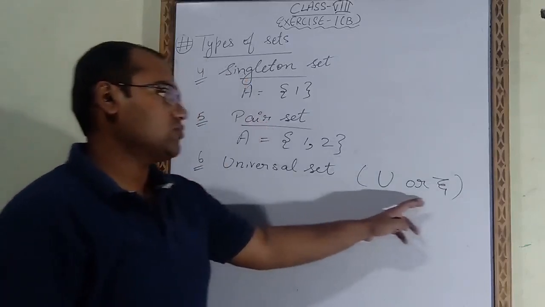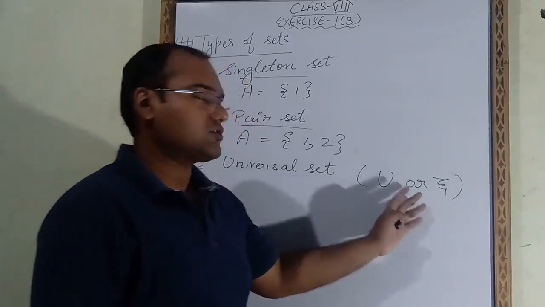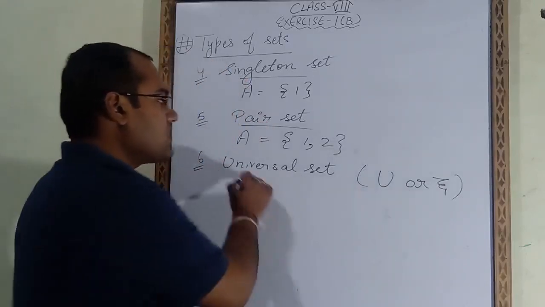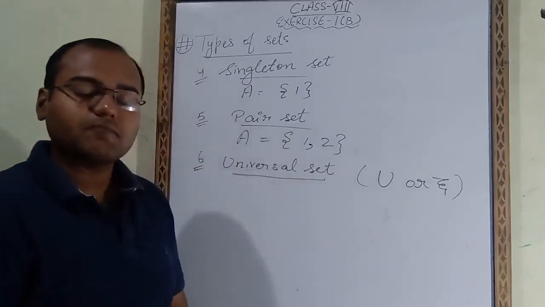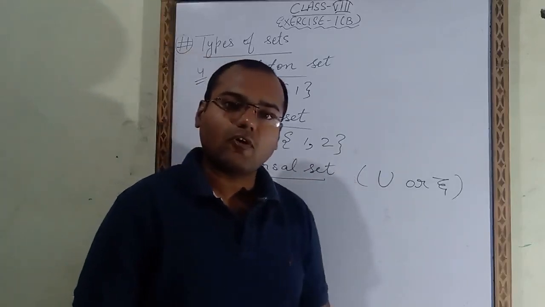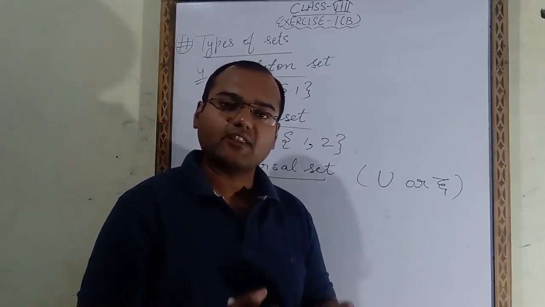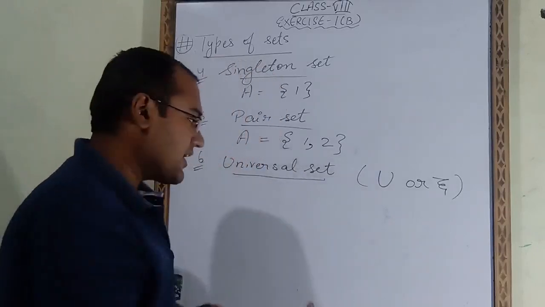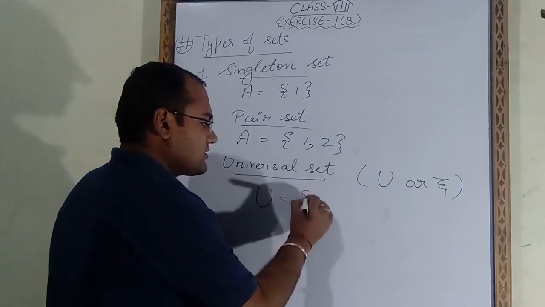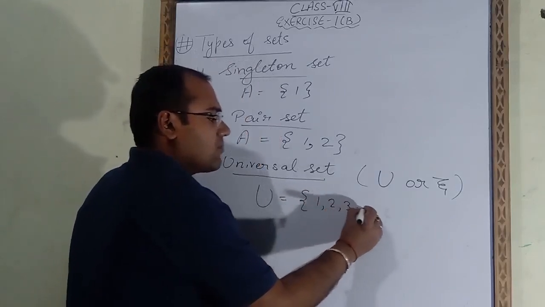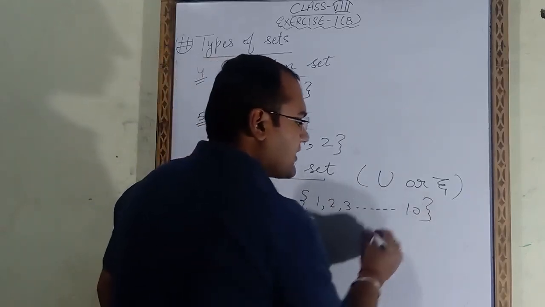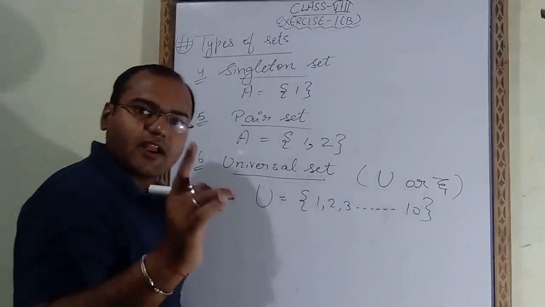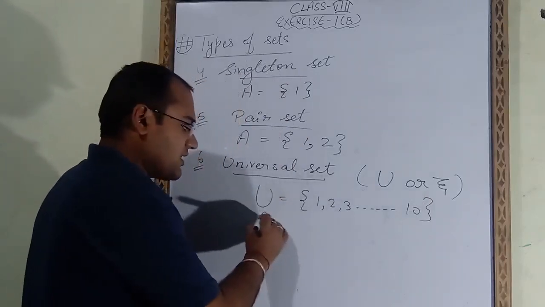So these two symbols we have to use to represent universal set. So what is universal set? Universal sets are those from which we have to select the value or choose the value of the given set. Suppose I had given universal set is 1, 2, 3 up to 10 numbers, and I had given you one more set, A set.